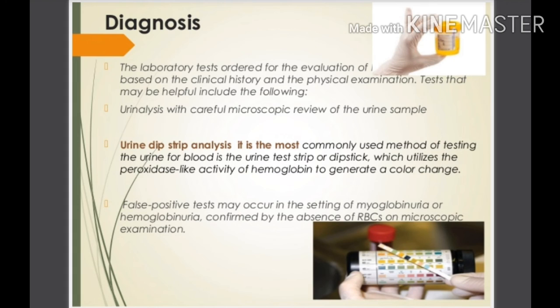False positive tests may also occur in the setting of myoglobinuria or hemoglobinuria, confirmed by the absence of RBCs on microscopic examination. So this is the diagnosis for the hematuria.